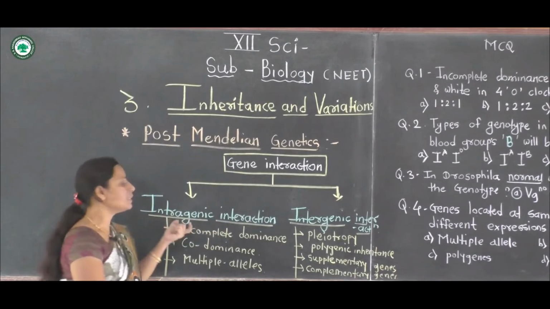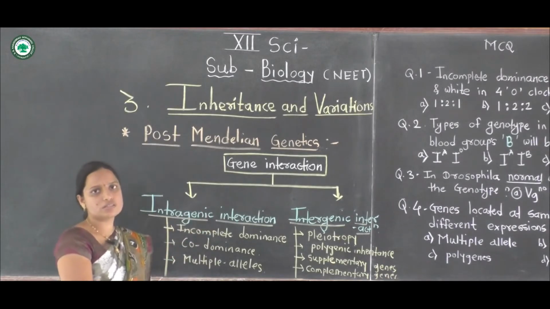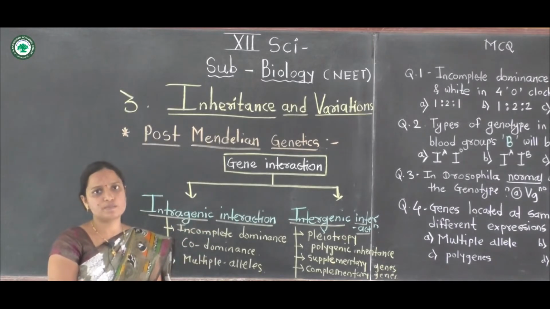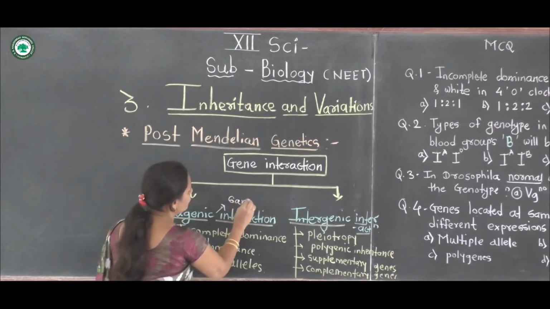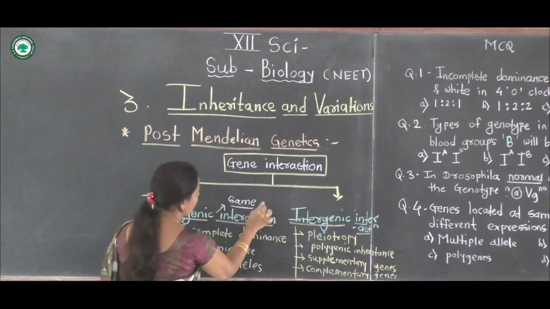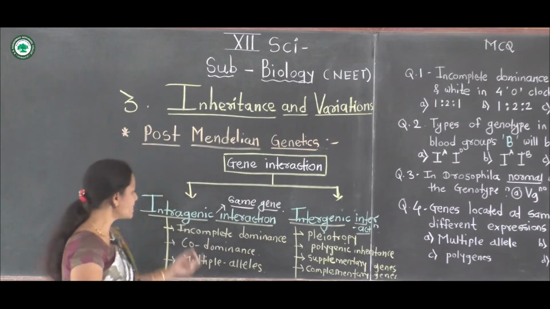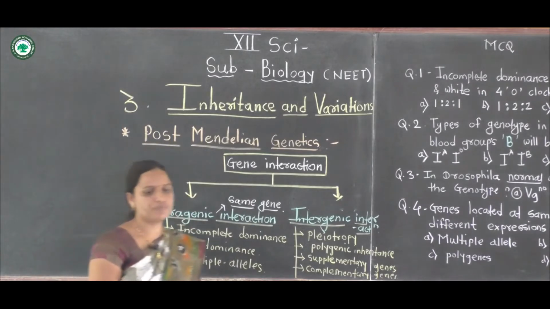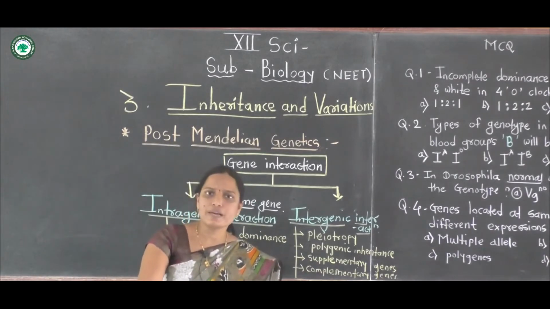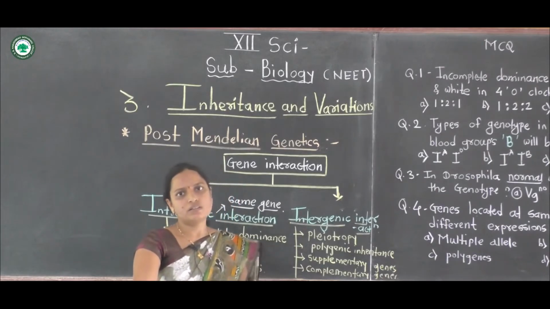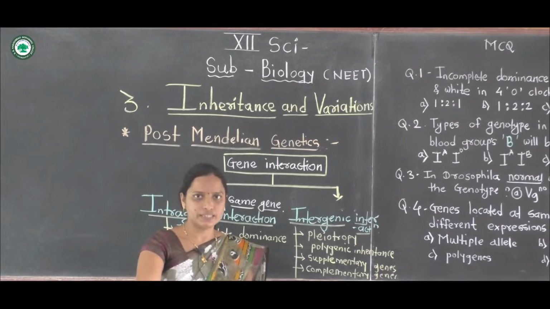Intragenic interaction means the interaction occurs between the alleles of the same gene, an allelomorphic pair. This interaction occurs between the alleles of a gene, and it is called intragenic interaction.